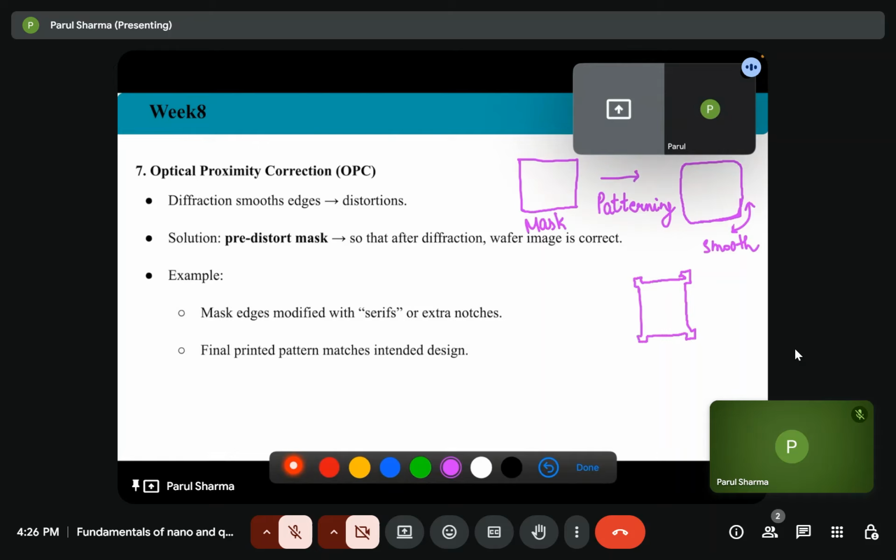so that I can get the correct structure. So how can we modify it? Mask edges we can modify with serifs or extra notches, so that the final printed pattern matches the intended design.